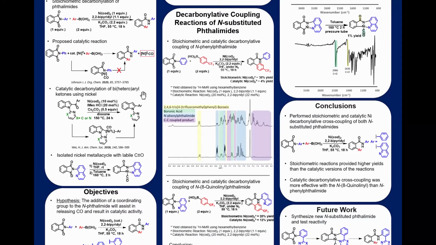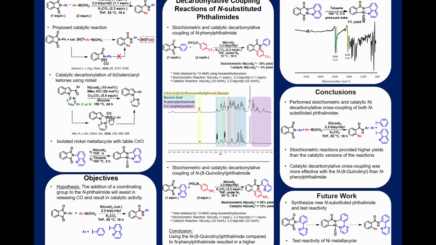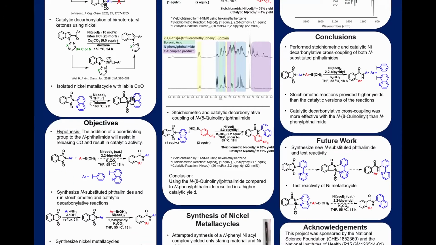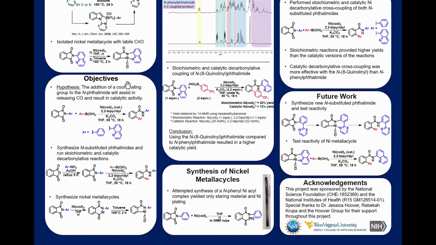A different group did achieve catalytic decarbonylation of biheteroaryl ketones using nickel, 10 mole percent. They also proposed this nickel metallocycle intermediate. Finally, the Hoover group was able to isolate a nickel metallocycle with a labile CO using a quinoline group. This led to the hypothesis that the addition of a coordinating group to N-phthalimide will assist with releasing CO and